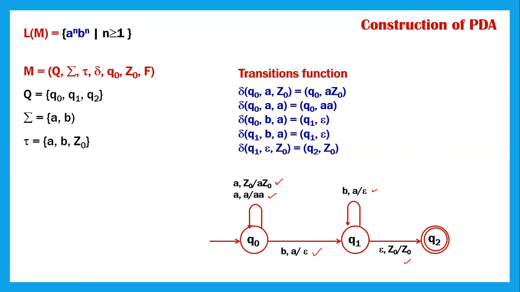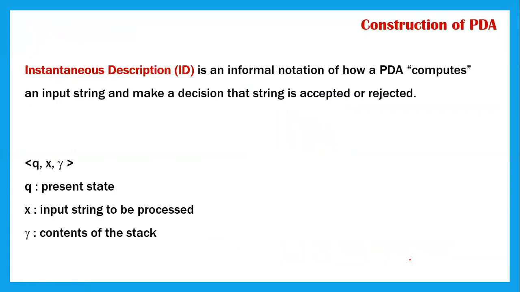Okay, so this is about how we are constructing a PDA. The next one is also very important. We call it the instantaneous description. This is an informal notation of how a PDA computes the string and makes a decision that the string is accepted or rejected. So the ID contains Q, X, and gamma.